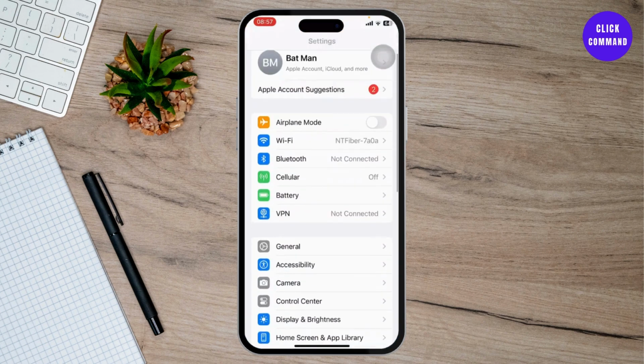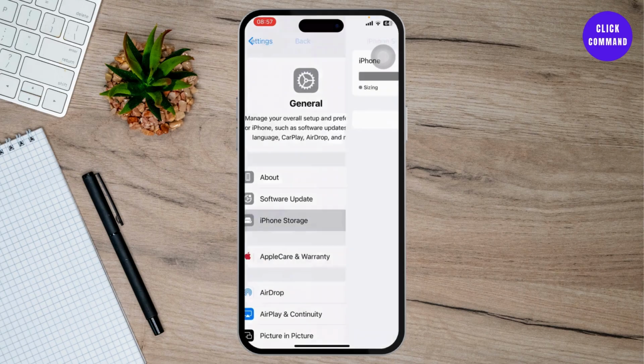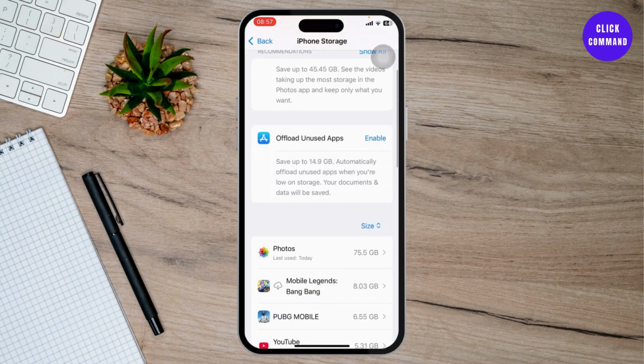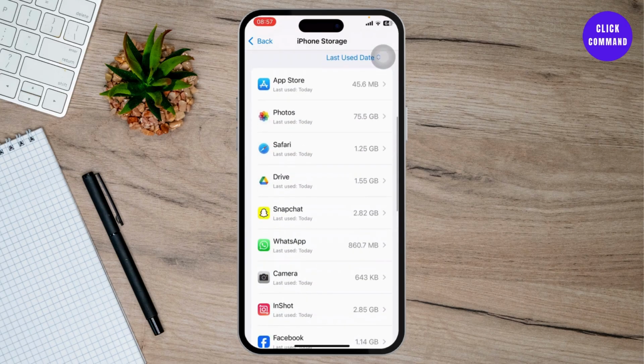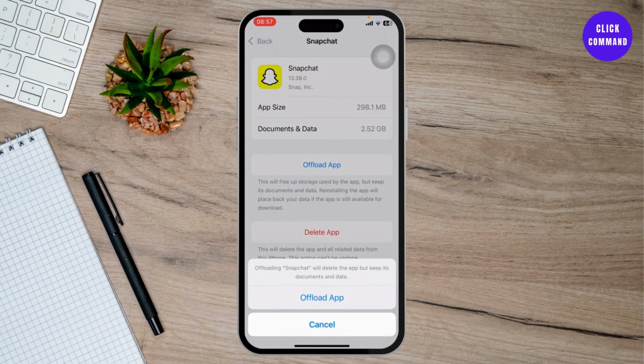If that does not fix the issue, head over to your settings. On your settings, head over to general, tap on general, and on general, head over to iPhone storage. On iPhone storage, search for Snapchat. So let's find Snapchat here and open it up. Now simply offload the app. Tap on offload the app.